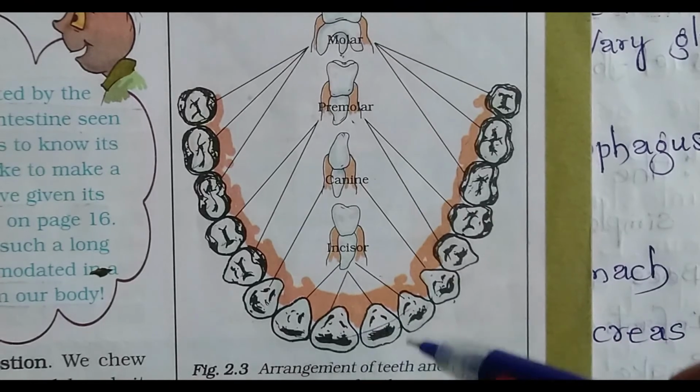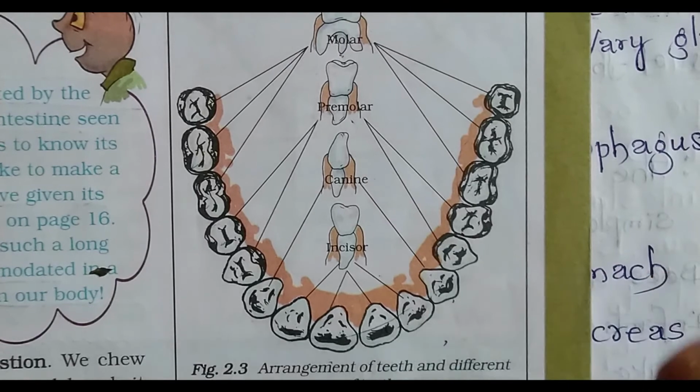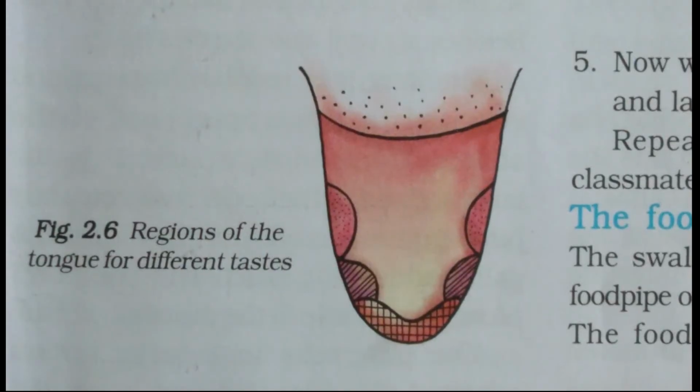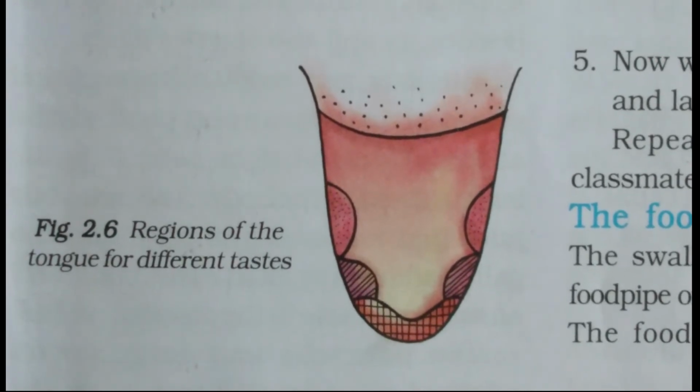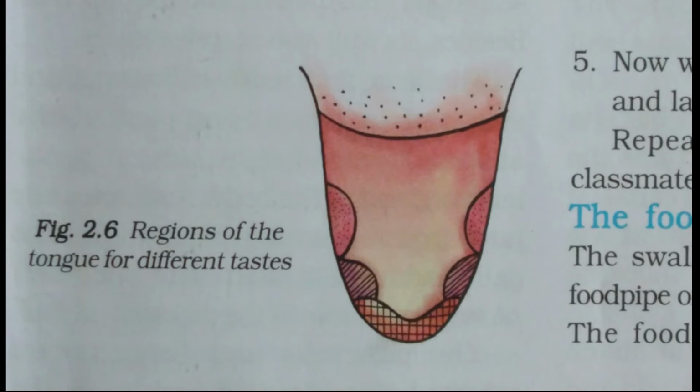Okay, now we will go to one more organ present in our mouth, that is the tongue. Children, this is a picture of the tongue. The tongue is a fleshy muscular organ.